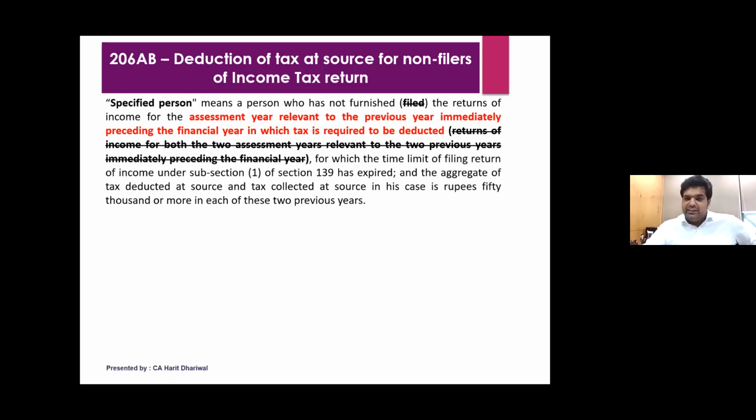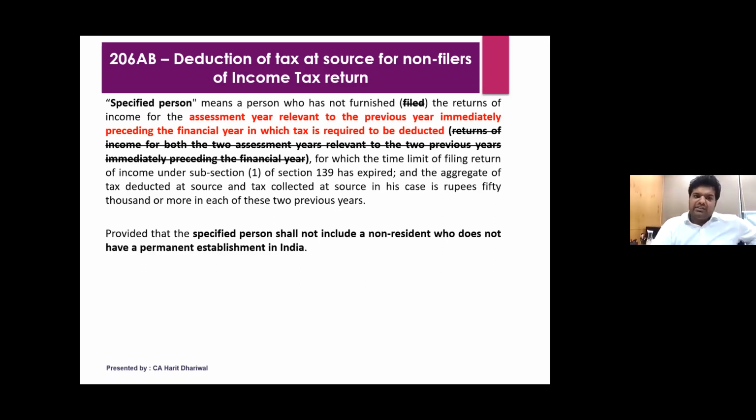For the current year, that is, for the year in question, the 2021-22 financial year, the limit is still there. We have the 31st of July. So we have to see whether he has filed the return for the financial year 2021. If the answer is no, and his total aggregate of TDS and TCS combined is exceeding 50,000 rupees in that year, in that case that person will be a specified person, and TDS will have to be deducted at twice the rate or 5%, whichever is higher.